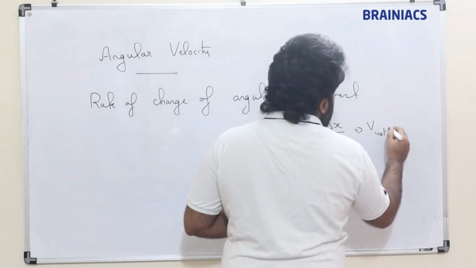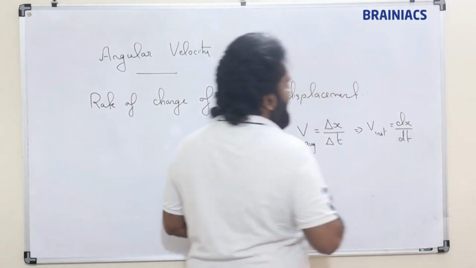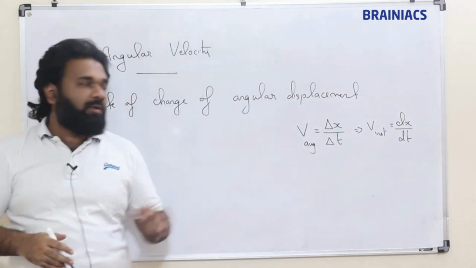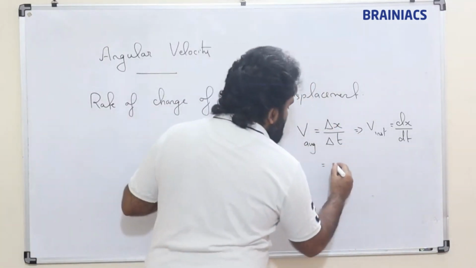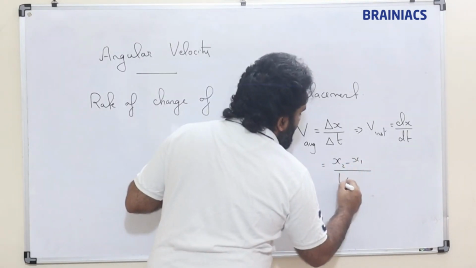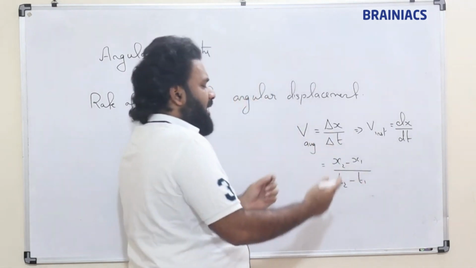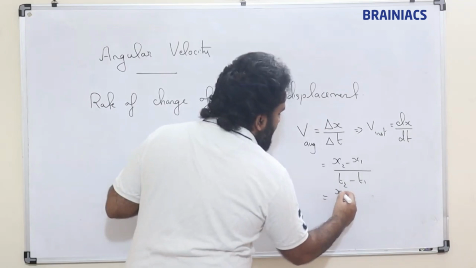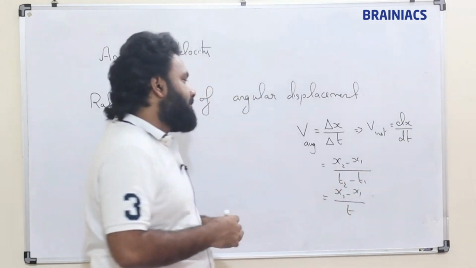If it is instantaneous, what we write? dx by dt. Even if we get a displacement function, we do ds by dt. So this we used to write like x2 minus x1 divided by t2 minus t1. If we know a perfect time duration, x2 minus x1 divided by t we also write.